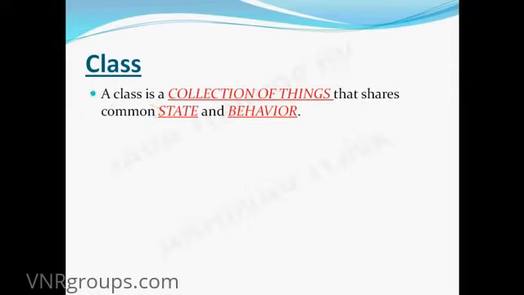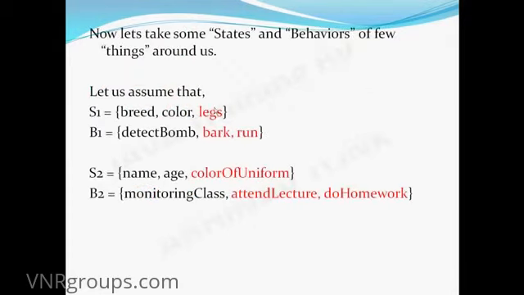Let's consider some states and behavior. I am taking some sets of states and behavior. The first set of states will be breed, color, legs. The first set of behavior: detect bomb, bark, run. The second set of state is name, age, color of uniform, and the second set of behavior is monitoring class, attend lecture, do homework.